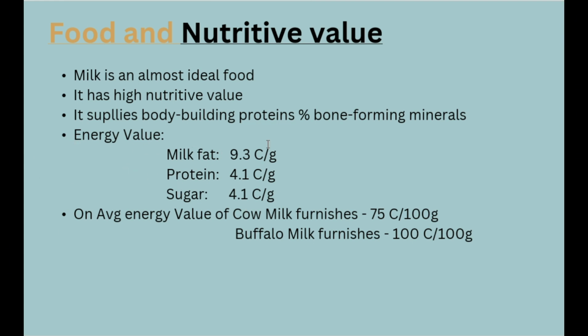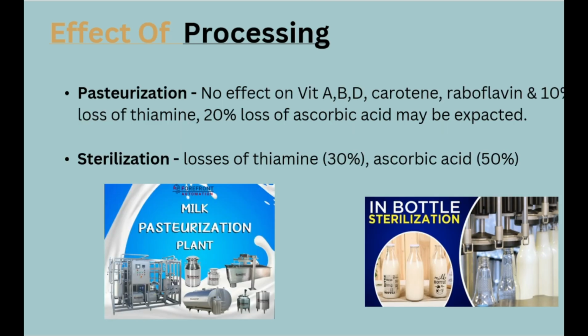The energy value of milk fat is 9.3 calories per gram. Protein and sugar have almost equal energy value, about 4.1 calories per gram. On average, cow milk furnishes 75 calories per 100 gram, and buffalo milk 100 calories per 100 gram.